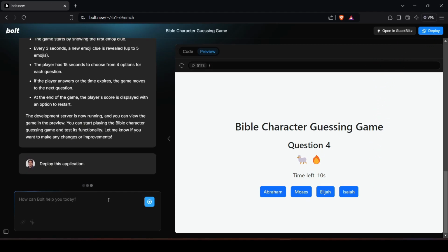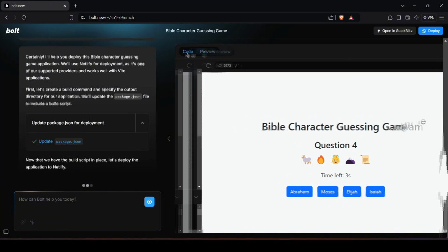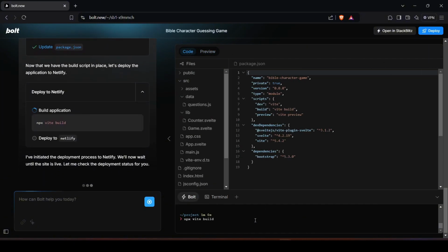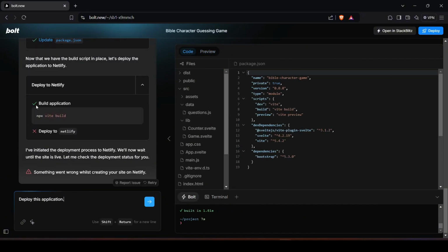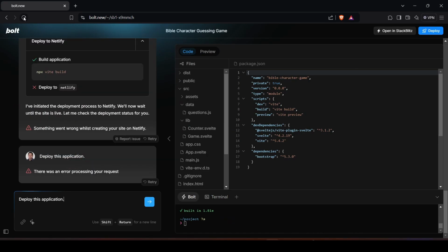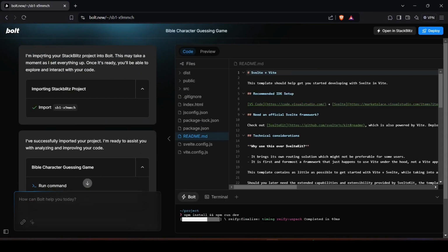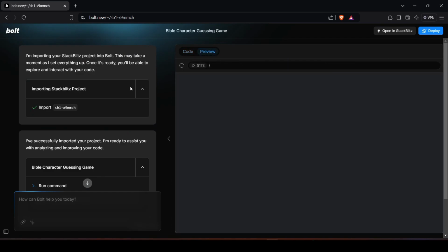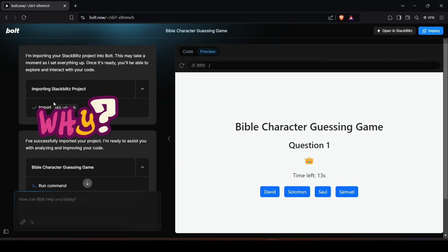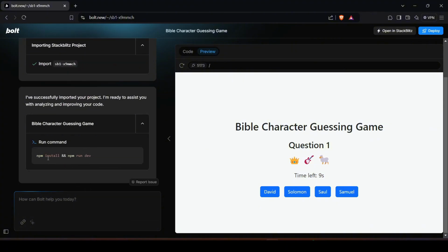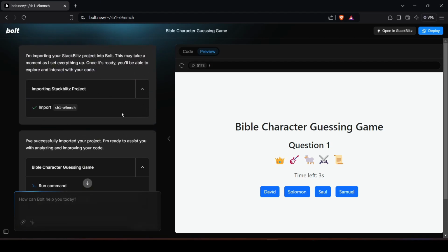Let's click on deploy. Let's switch to code to see what's happening in the terminal. Now there's something wrong. It cannot deploy to Netlify. Let me refresh. So the problem here is it's currently not showing the original conversation we had before. It immediately opened the StackBlitz project and then ran npm install and npm run dev, but the history of the conversation before is gone.